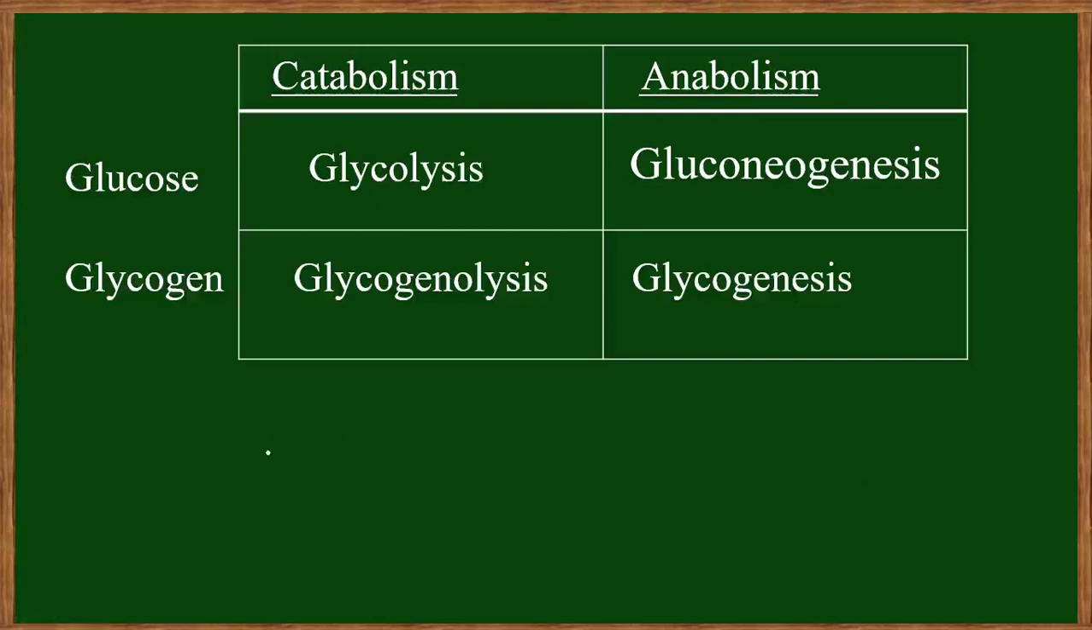Now I will give you one example of catabolism and anabolism, and this example is according to carbohydrate. Here I have taken two examples of carbohydrate. The very simple one is glucose, and this one is the storage form of glucose in animals, glycogen. This one is a polysaccharide, this one is a monosaccharide. So according to catabolism, if glucose is broken down, then this is called glycolysis.